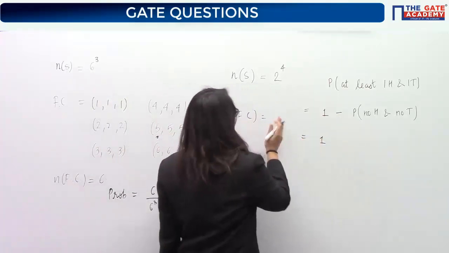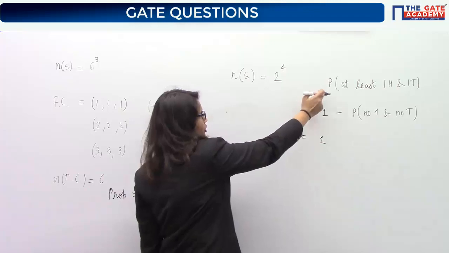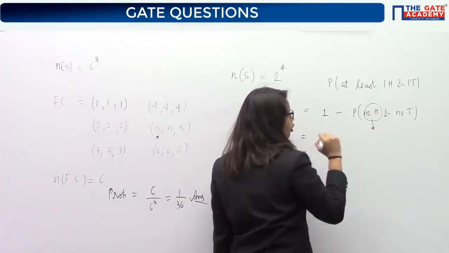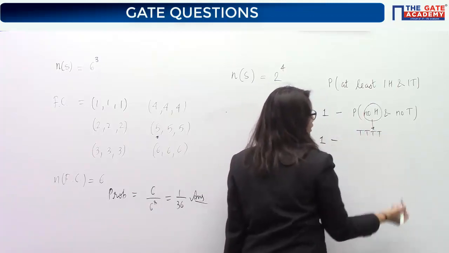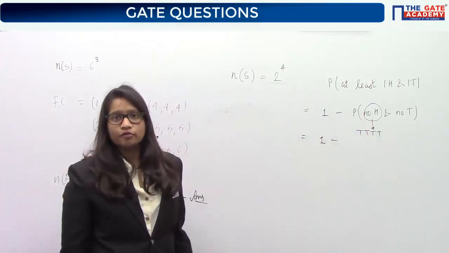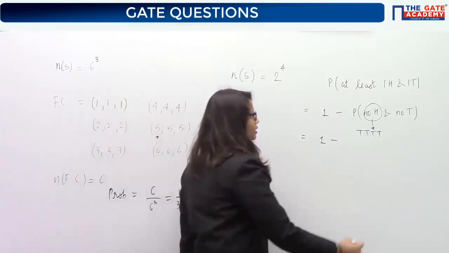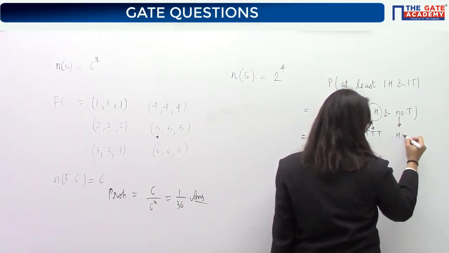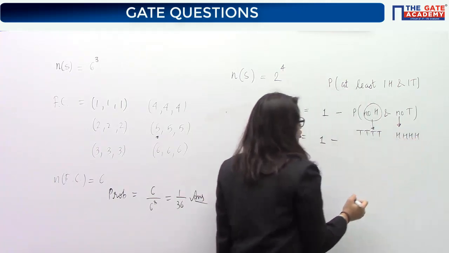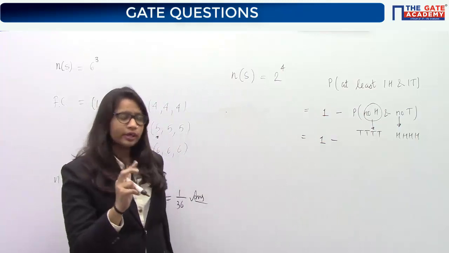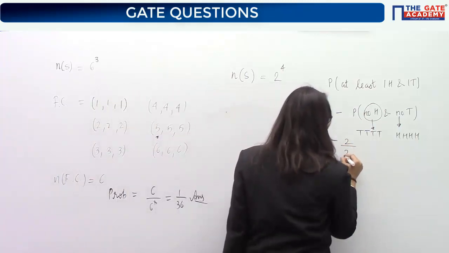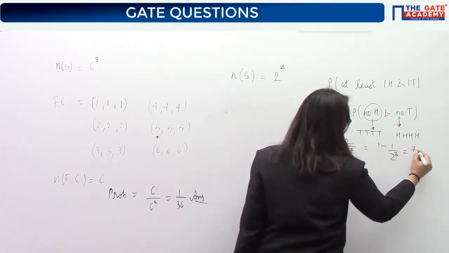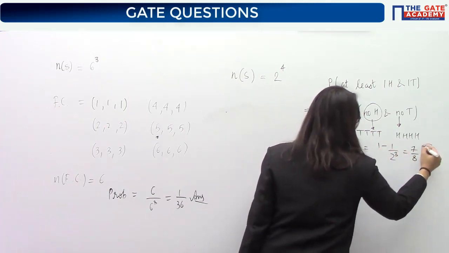Now, I am not writing the favorable cases for this case, but I can say that there are 2 favorable cases. No heads means this will be the favorable case, and for the no tail case, this will be the favorable case. So how many favorable cases are there? Only 2. So we will say 2 by 2 to the power 4, that is 1 minus 1 by 2 cube. 7 by 8 is your answer.